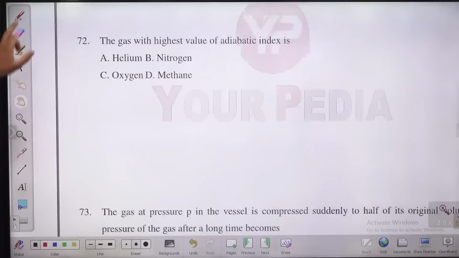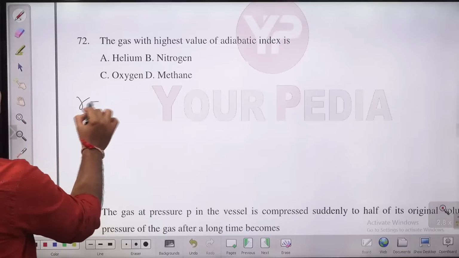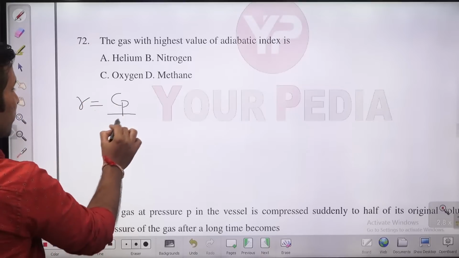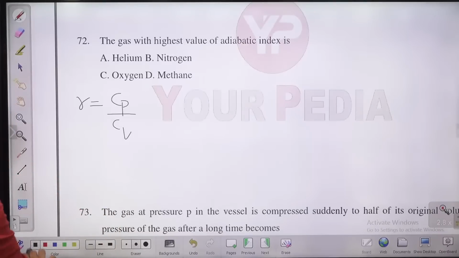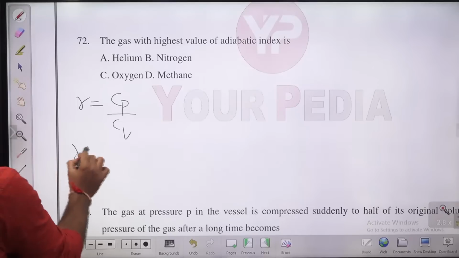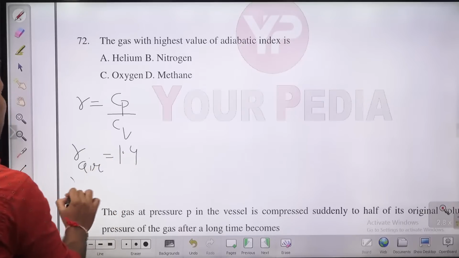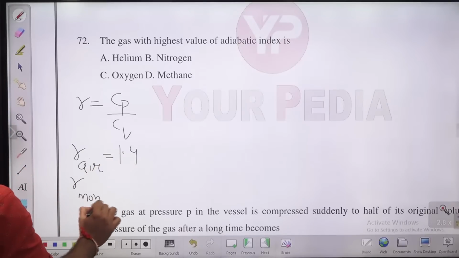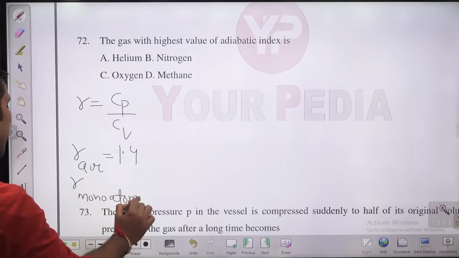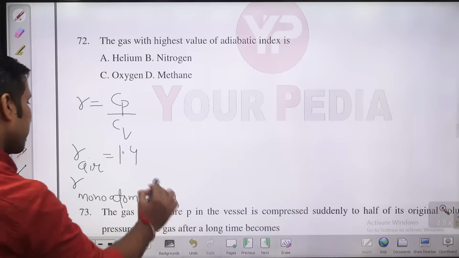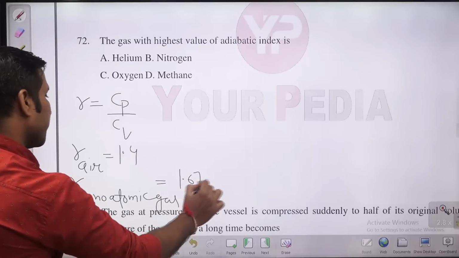Next question. The gas with the highest value of adiabatic index. What is the adiabatic index, guys? That is gamma, nothing but the ratio of specific heat at constant pressure to the specific heat at constant volume. Gamma is the ratio of Cp by Cv. How much is gamma for air? Gamma for air is 1.4. How much is gamma for monoatomic gases? For monoatomic gases, it is in the range of 1.67.